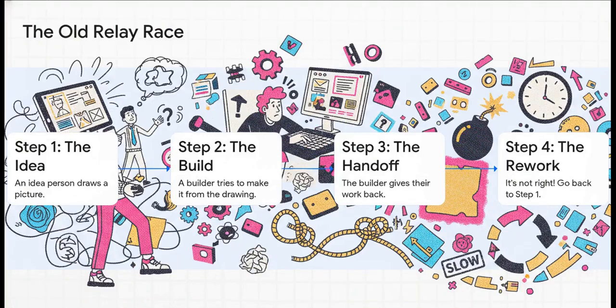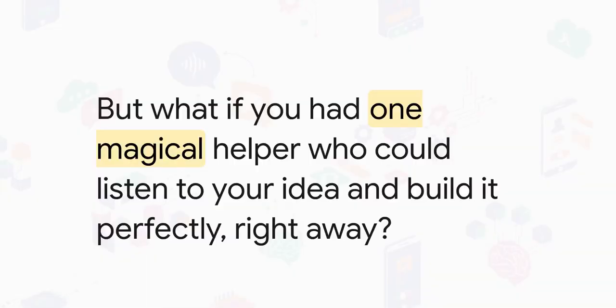You know, the old way of making an app was kind of like a silly relay race where people keep dropping the baton. First, the person with the idea draws a picture. Then they give it to a builder person to make it real. The builder tries really hard, but when they give it back, it's not right. The buttons are all wrong, and they have to go all the way back to the start again. It was so slow. But wait, what if you didn't have to do all that?